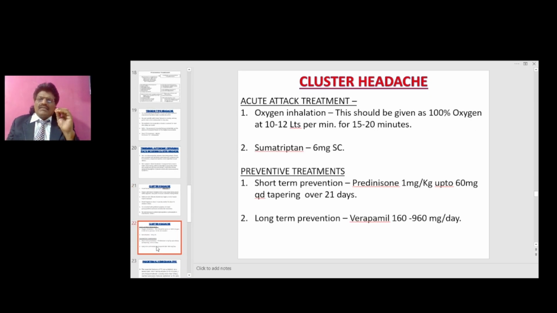So what is the treatment? The acute treatment for cluster headache is oxygen inhalation. This should be given as 100% oxygen at 10 to 12 liters per minute for 15 to 20 minutes. Sumatriptan 6 mg subcutaneous can be tried. The preventive treatments include short-term prevention, prednisone 1 mg per kg up to 60 mg QD, tapering over 21 days. Long-term prevention includes verapamil 160 to 960 mg per day.